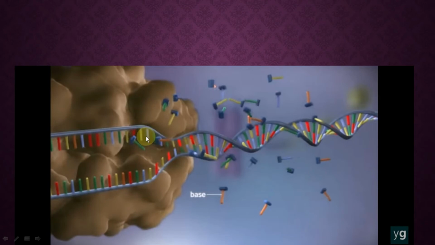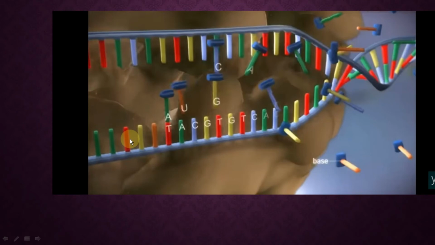Can you see both the strands get uncoiled, and now this is the template strand and this is the coding strand. The coding strand does not play any important role in transcription. But this is the promoter site.